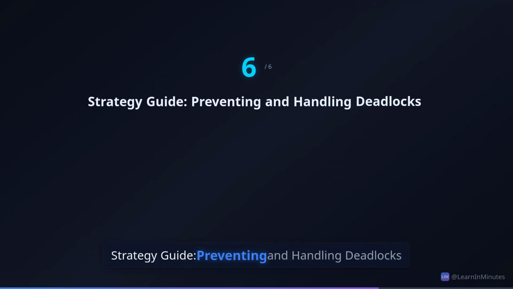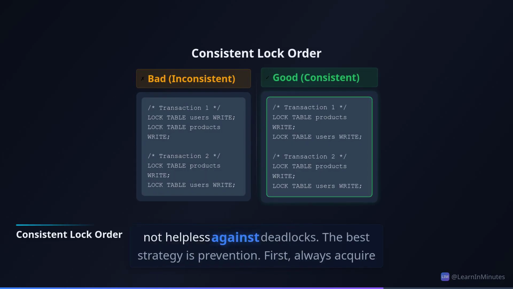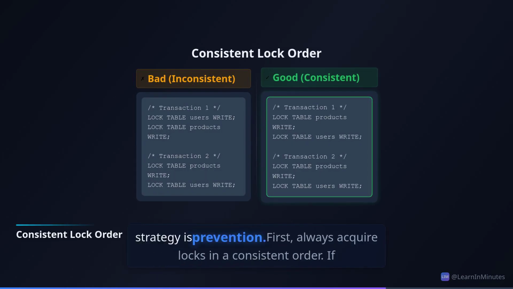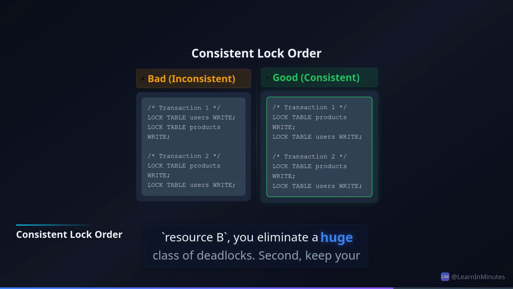Strategy guide: preventing and handling deadlocks. Okay, the good news is you're not helpless against deadlocks. The best strategy is prevention. First, always acquire locks in a consistent order. If you always lock resource A then resource B, you eliminate a huge class of deadlocks.